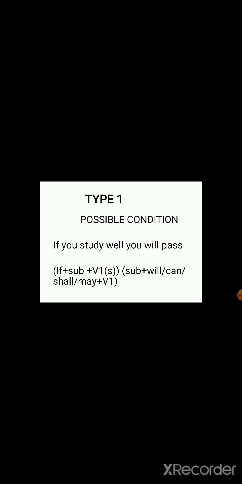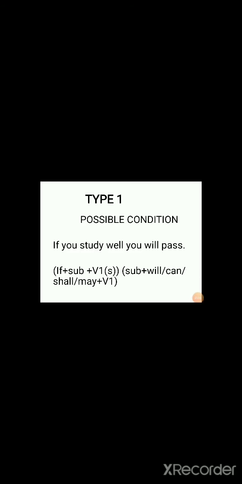And now the form is if plus subject plus V1, and in the main clause, subject plus will or can or shall or may plus V1. So in both the clauses, that is in the main clause and the if clause, we can use V1. So in type 1, on both sides, in the if clause and the main clause, we can use V1.